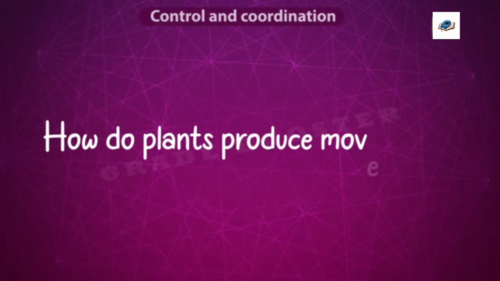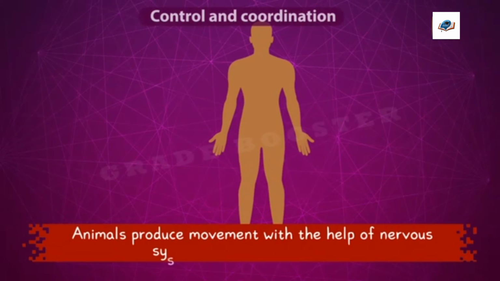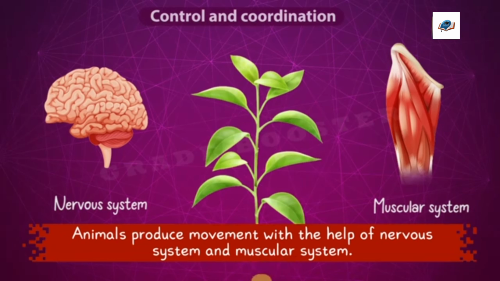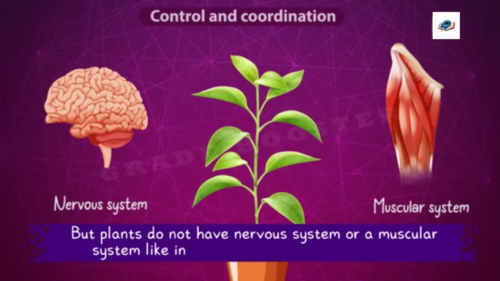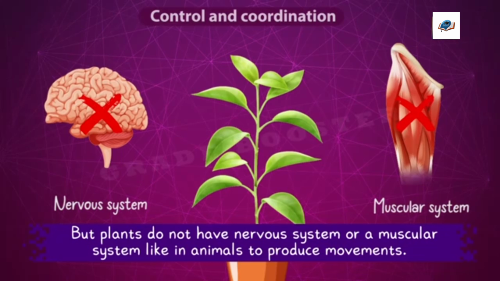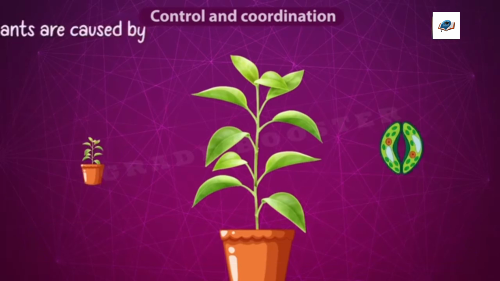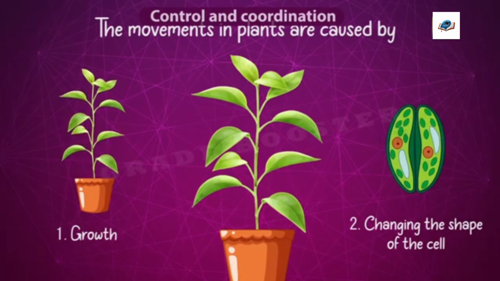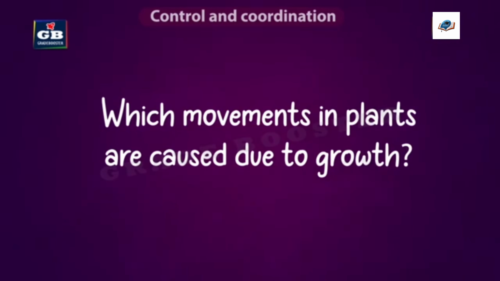Then how do plants produce movements? We know that animals produce movements with the help of nervous system and muscular system. But plants have neither a nervous system nor a muscular system, like in animals, to produce movements. The movements in plants are caused either by growth or by changing the shape of the cell. Now let us see which movements in plants are caused due to growth.